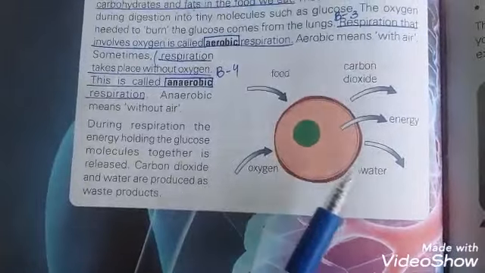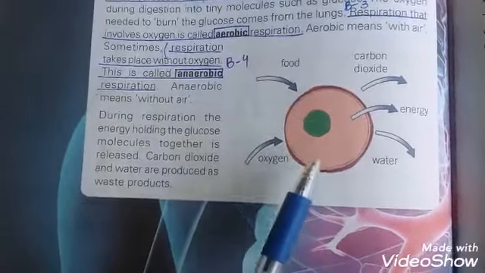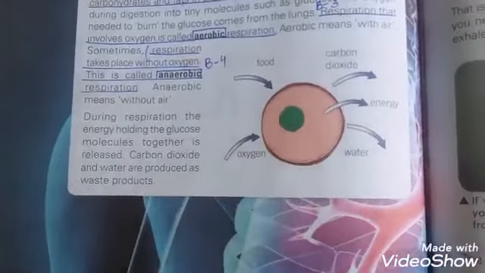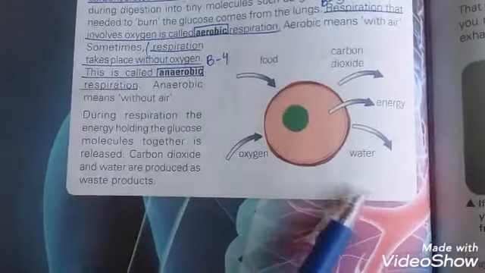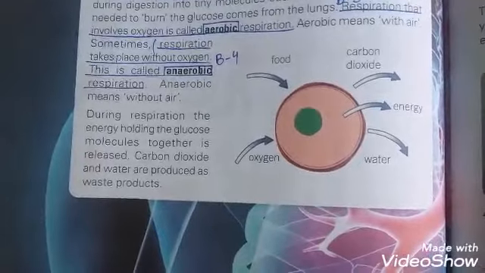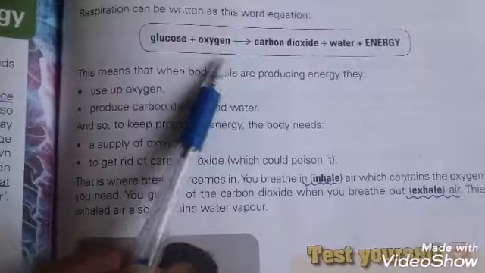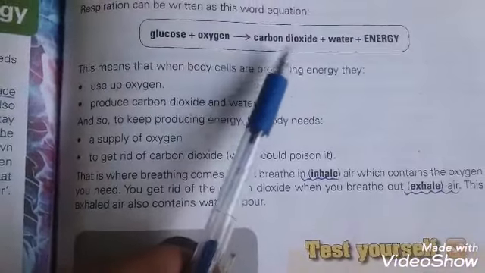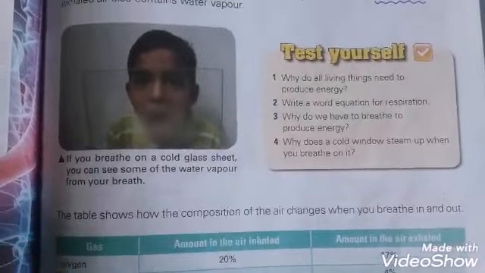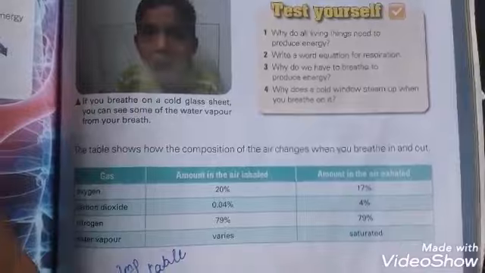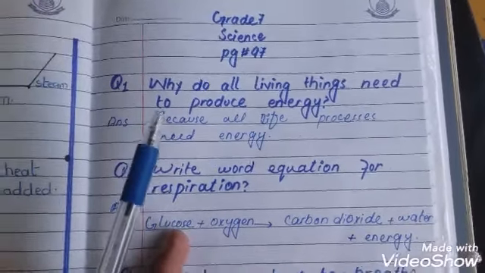In this cell, this is aerobic respiration. Animal cells need food and oxygen for the process of releasing energy, and they also release carbon dioxide and water as a byproduct. This is the word equation for respiration: glucose plus oxygen, and the products are carbon dioxide, water, energy.